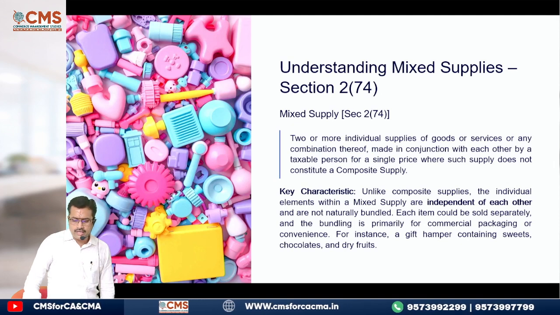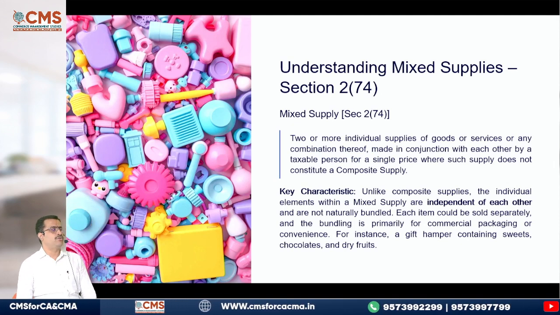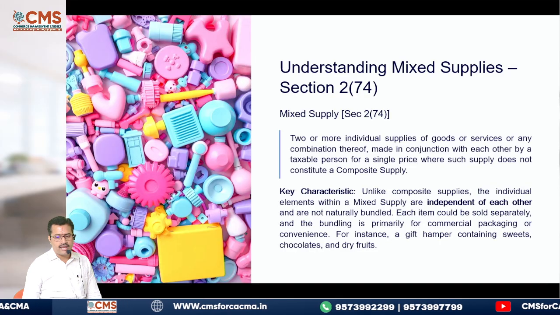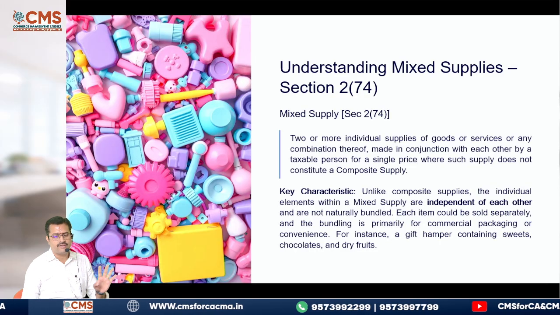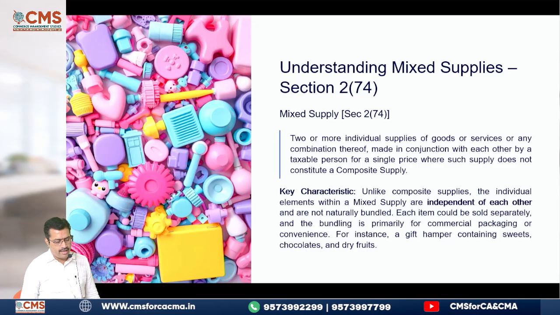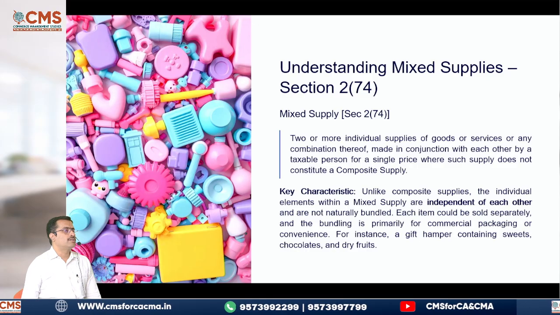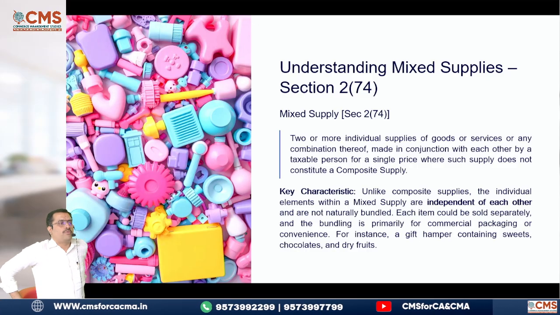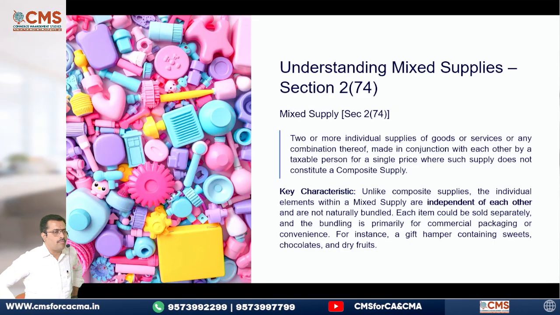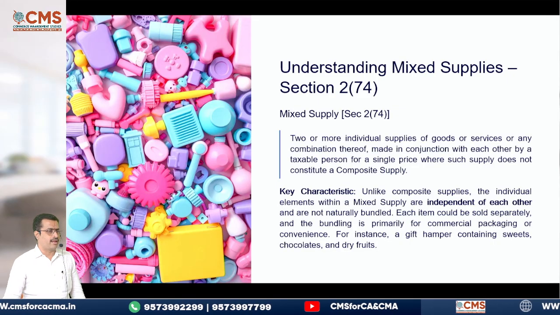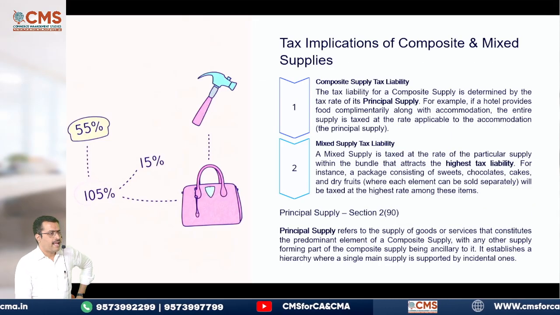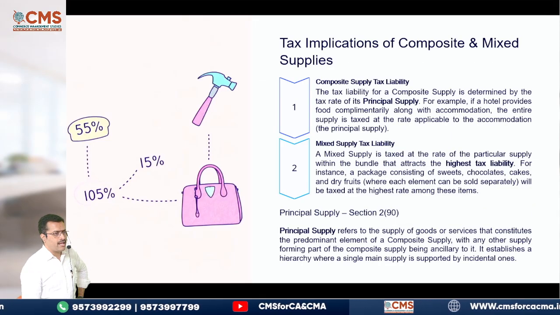Two or more individual supplies. See the words I am using. Individual supply of goods or services or any combination thereof made in conjunction with each other by a taxable person but does not constitute a what? Composite supply. Something which is not a composite supply will become a mixed supply. If it is a composite supply, it can never ever become a mixed supply. Then, taxability of composite and mixed supply has been given.